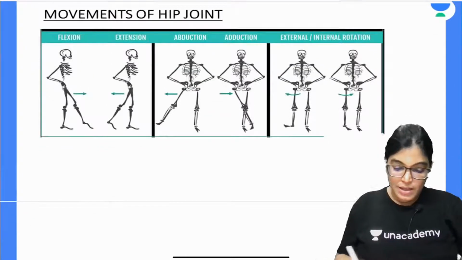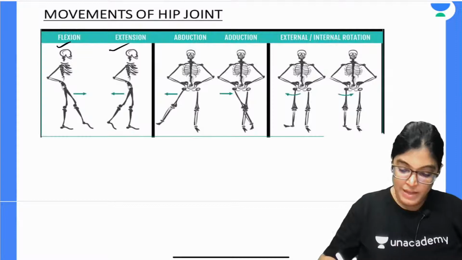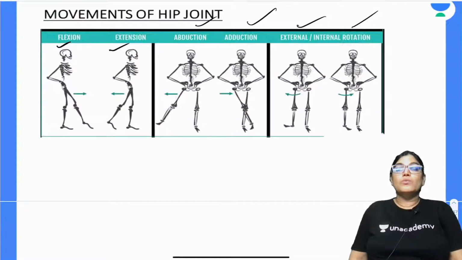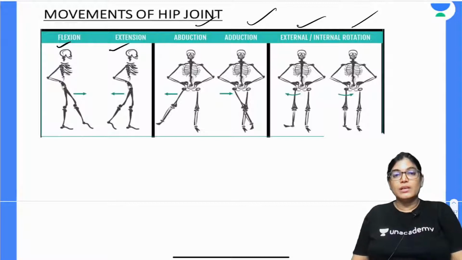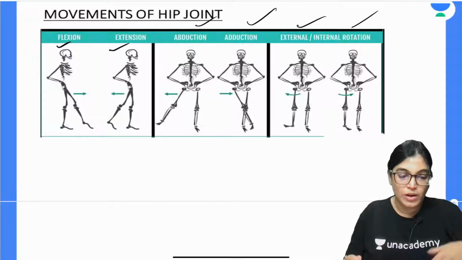You can see here flexion and extension occur along the transverse axis, external and internal rotation along the vertical axis, and abduction and adduction along the anteroposterior axis. So these are the three kinds of movements occurring in the three planes, and we have to know individually each action performed by the muscle groups. So we will talk about this.